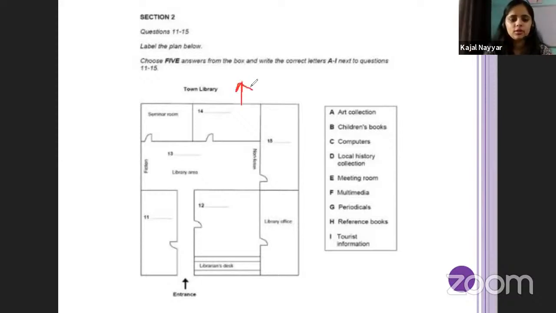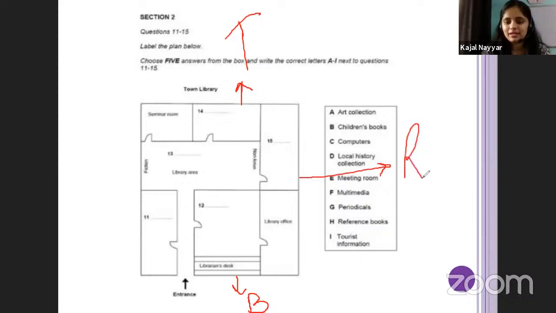On the top of it, write a big T so that you remember that when they say top, you have to write T. When you have to go to the bottom, write B. In this direction you can write right, and in this direction you can write left, so that you are able to identify the different directions you are working around.